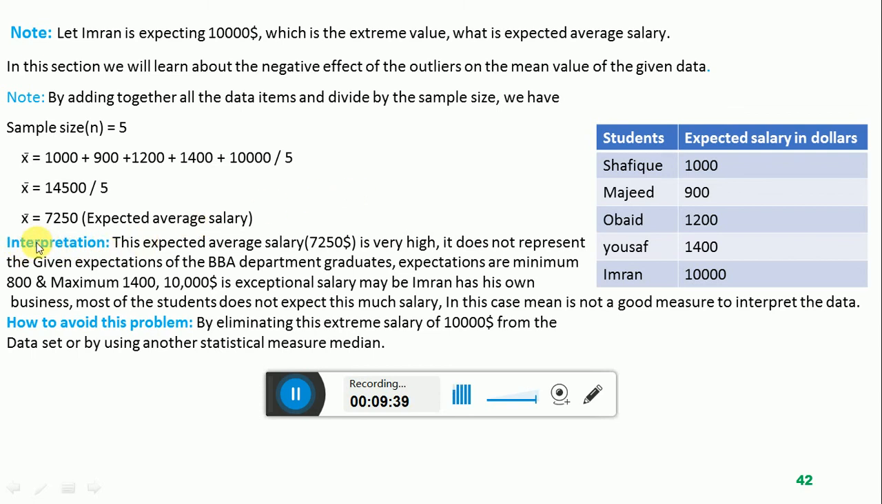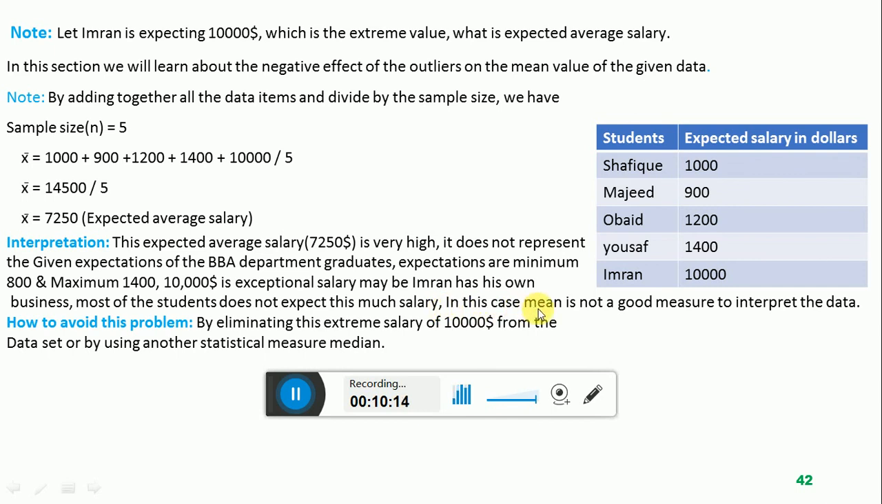Let me interpret. This expected average salary, which is $7,250, is very high. It does not represent the given expectations of the BBA department graduates. Expectations are a minimum of $800 and a maximum of $1,400. $10,000 is an exceptional salary. Maybe Imran has his own business. He is working in his family business. He is a billionaire. He can expect it, but every graduate cannot expect it. Most of the students do not expect this much salary.